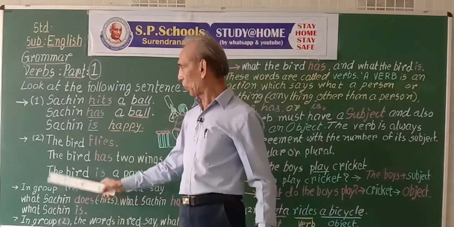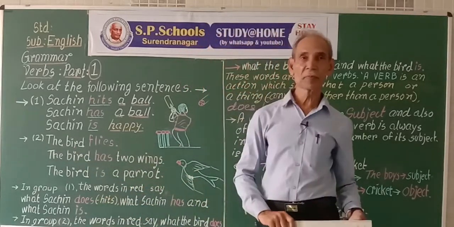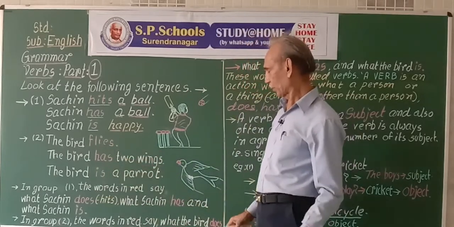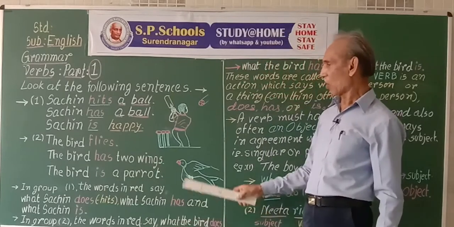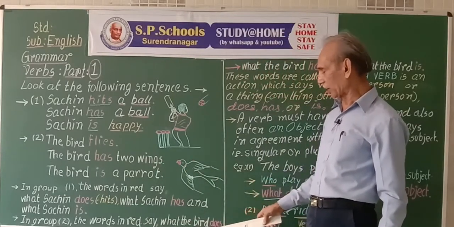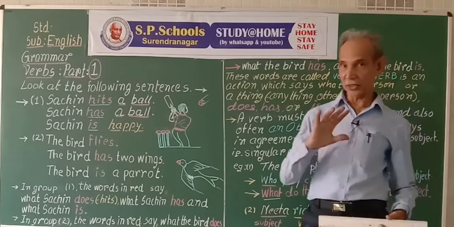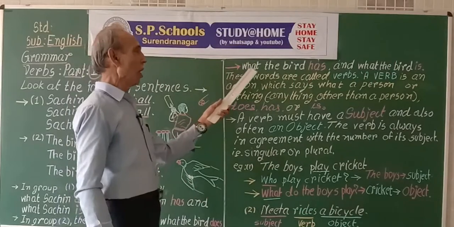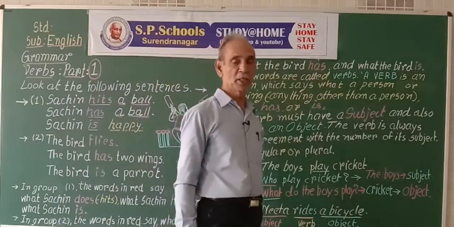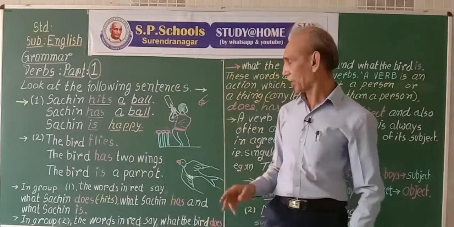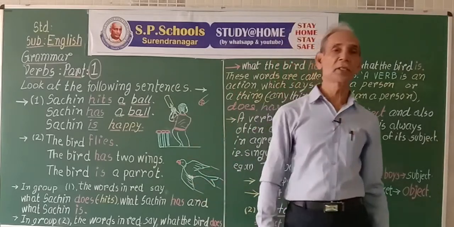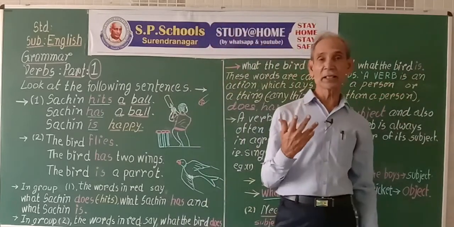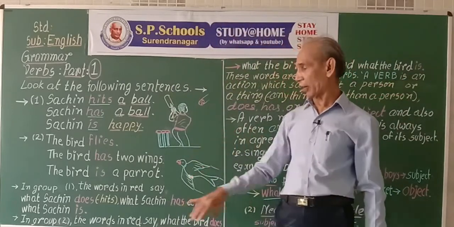In group 2, the words in red say what the bird does, an action, or what the bird has: the bird has two wings, or what the bird is: the bird is a parrot.